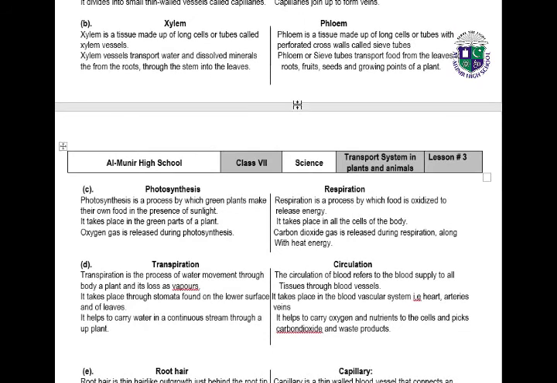Next, we have the differentiation between xylem and phloem. Xylem is a tissue made up of long cells or tubes called xylem vessels. Xylem vessels transport water and dissolved minerals from the roots through the stem into the leaves. Phloem is a tissue made up of long cells or tubes with perforated cross walls called sieve tubes. Phloem or sieve tubes transport food from the leaves to the root, fruit, seeds and growing points of the plant.